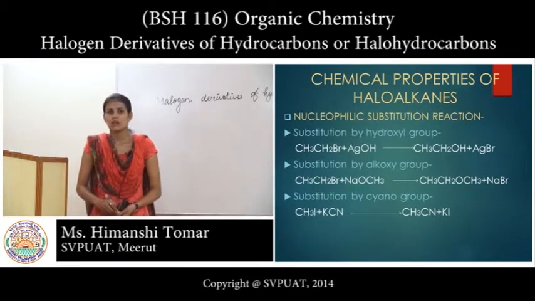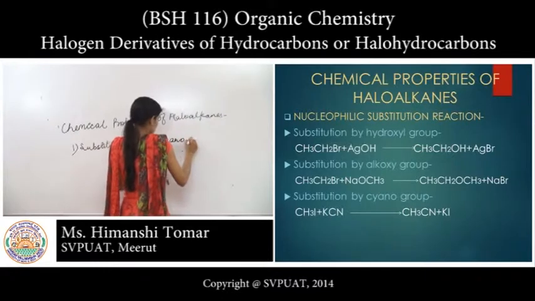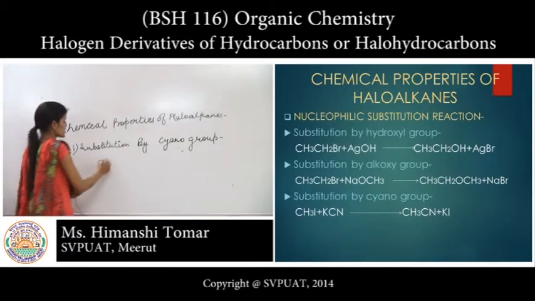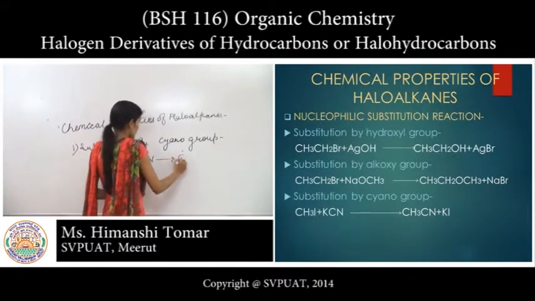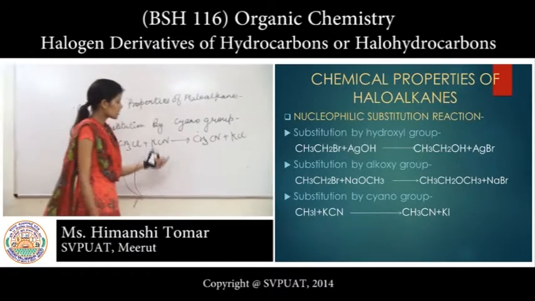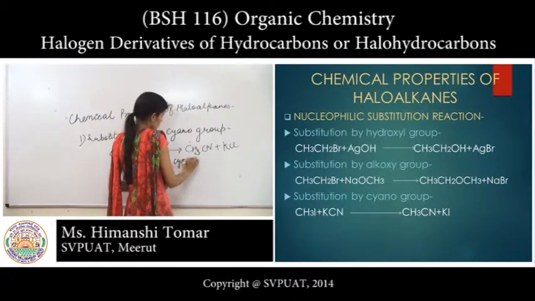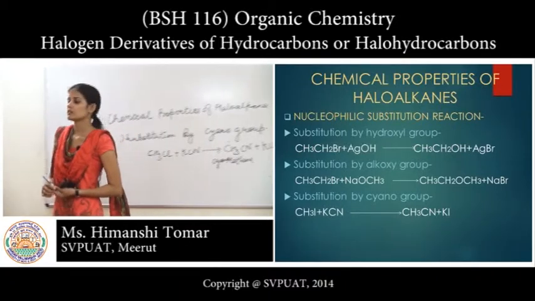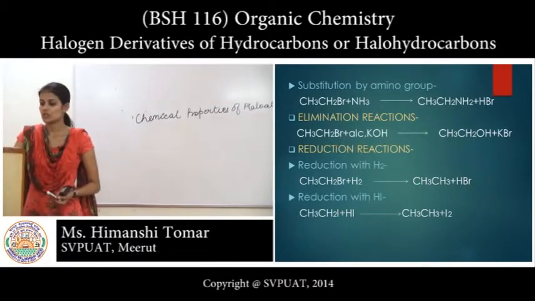Then another reaction is substitution by cyano group. In this reaction, substitution takes place by cyano group. It reacts with KCN, then CH3CN plus KCl is liberated, and the CH3CN name is cyanomethane or methyl cyanide.